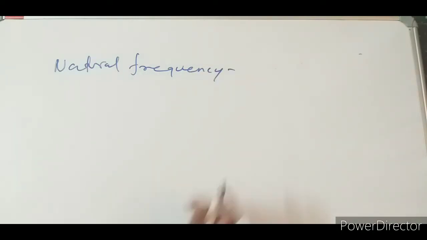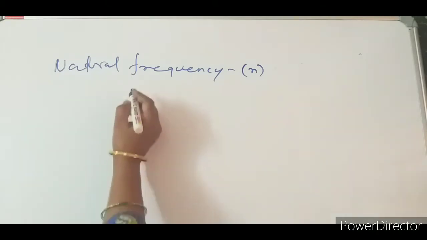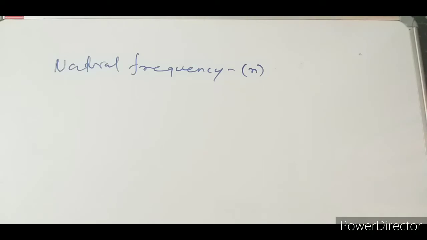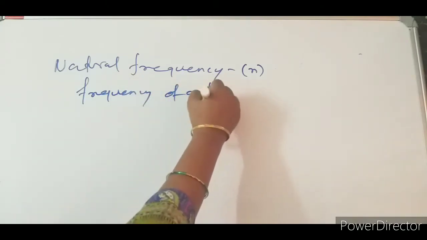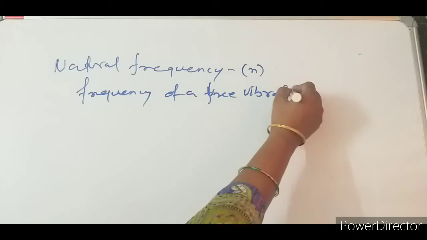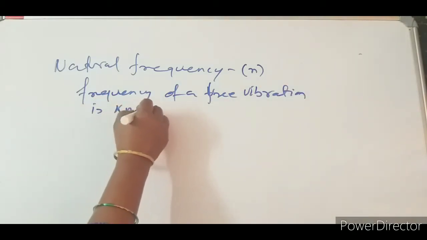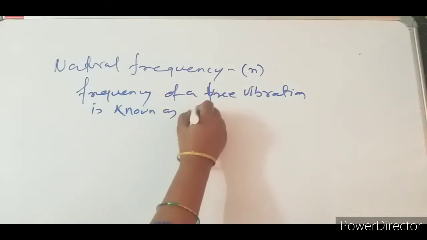So natural frequency, usually represented by small n, is the frequency of a body which vibrates in its natural vibration. Here you can write that the number of vibrations executed per second by a free vibration, so the frequency of a free vibration, is known as natural frequency.